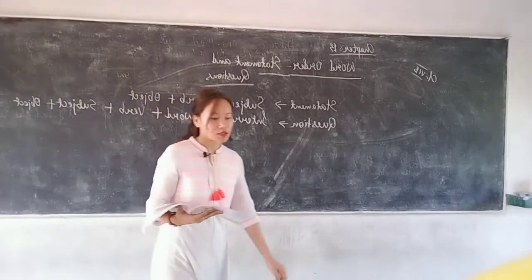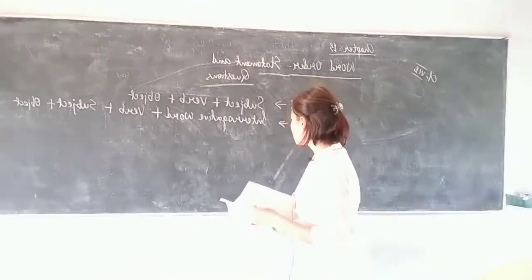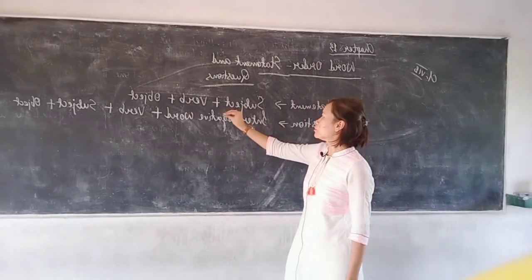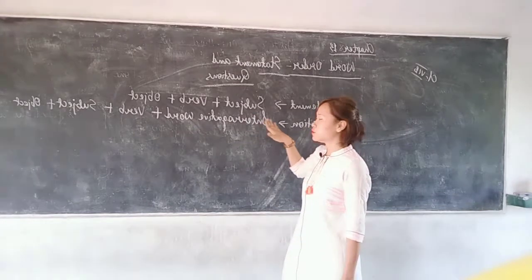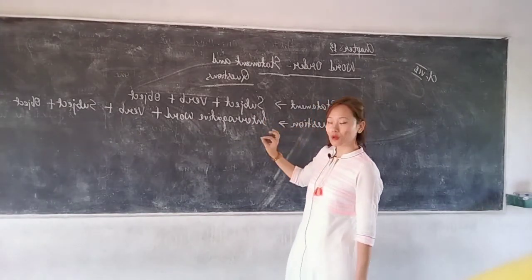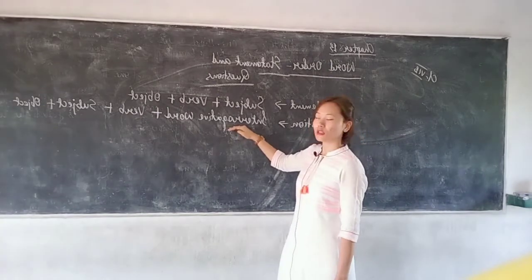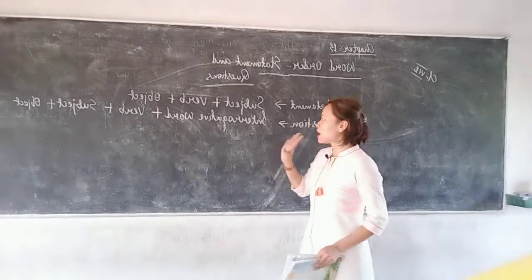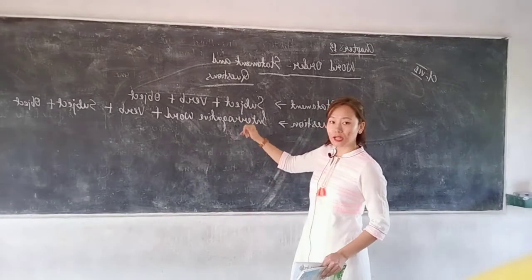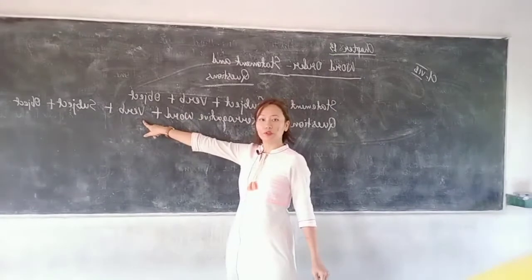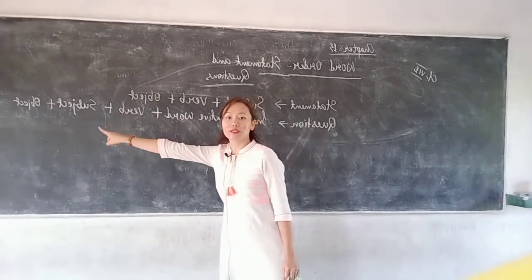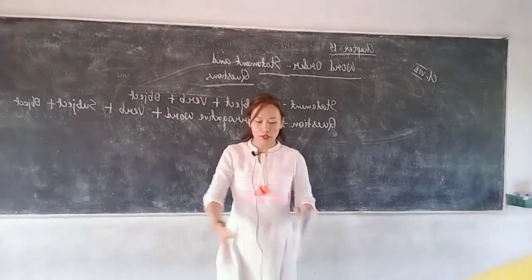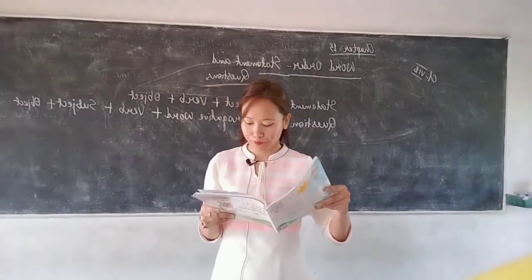Are you getting it? So the change in the framing of words is that when you want to frame a question, the first thing you have to write is the interrogative word. And what are interrogative words? Who, when, where, whom, how. You have to start with that. Then the verb, the action. Then the subject, who does the action. And then at the end should be the object, to whom the action has been done.